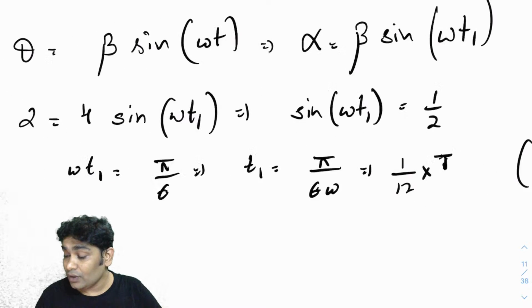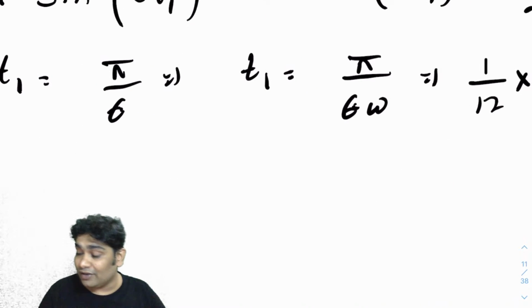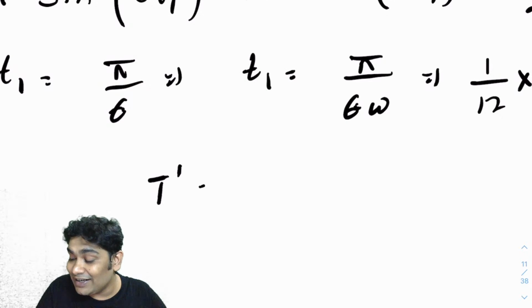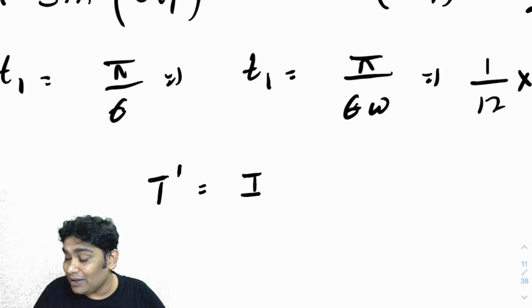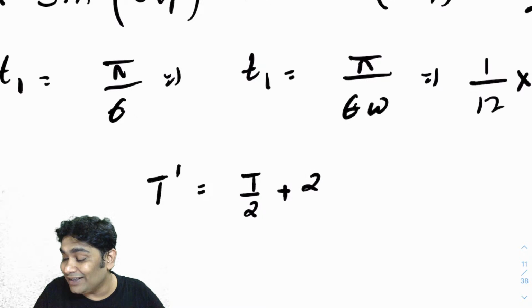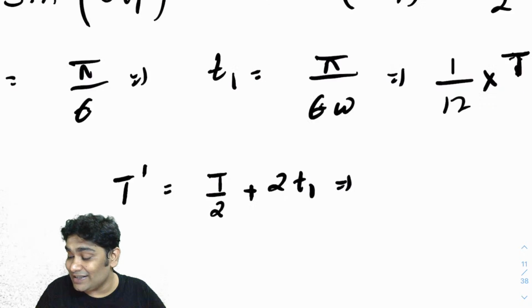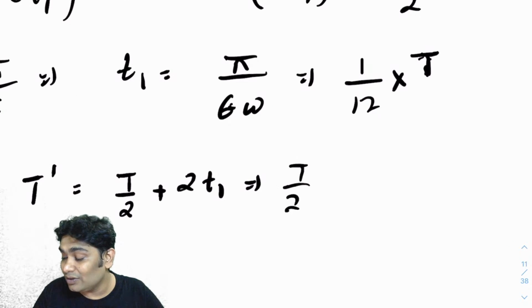So now my time period for the motion that has been asked, t dash, would be capital T by 2 plus 2t1, which is capital T by 2 plus T by 6.